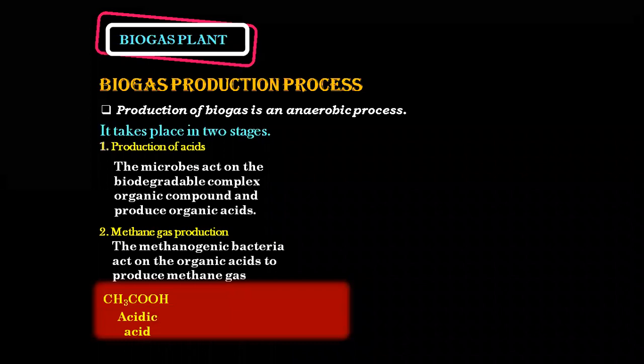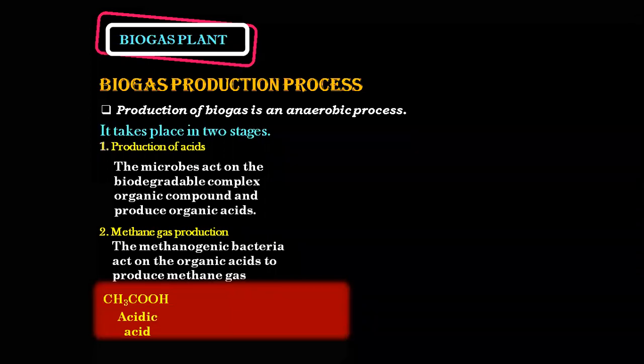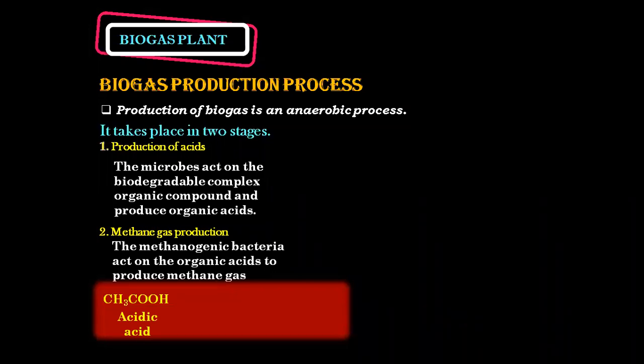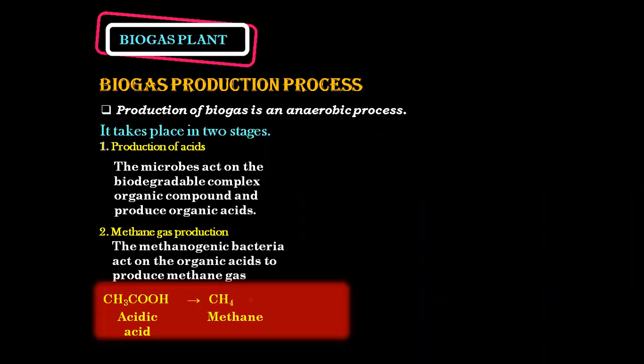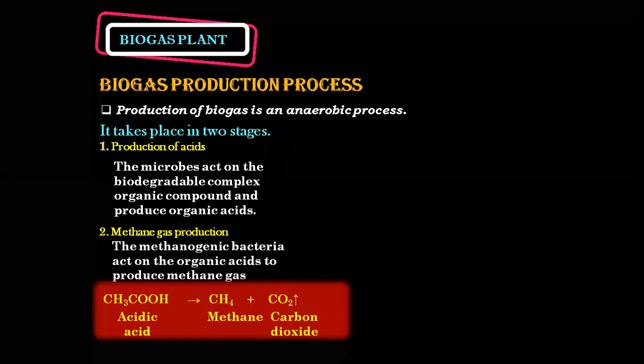What's the formula of methane? CH4. So from acetic acid, students, I have taken 1 C and 4 H. What are we left with? CO2. Very good. So acetic acid gives us methane gas plus carbon dioxide gas, which gets evaporated, and that becomes our biogas production process. Everybody understood the biogas plant?